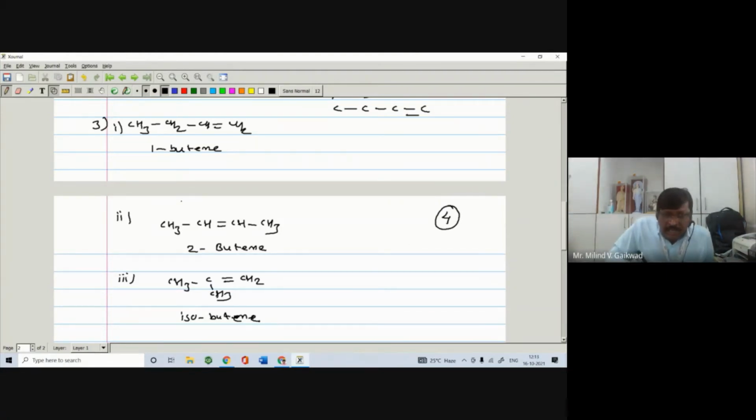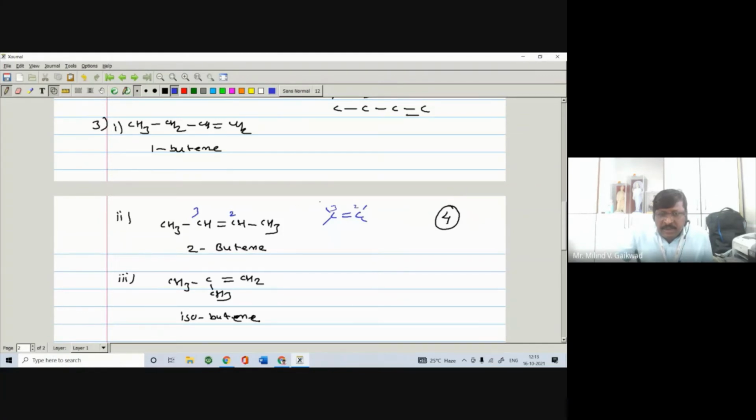So the question arises, which is the fourth isomer? You will see that this 2-butene we can write with the carbon-carbon double bond between carbon number 2 and carbon number 3.